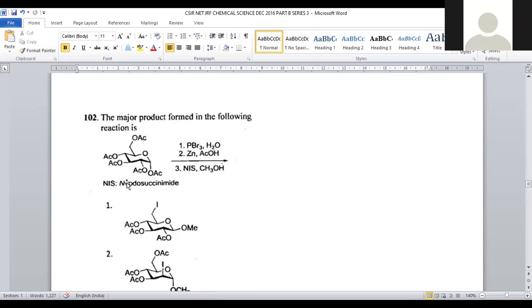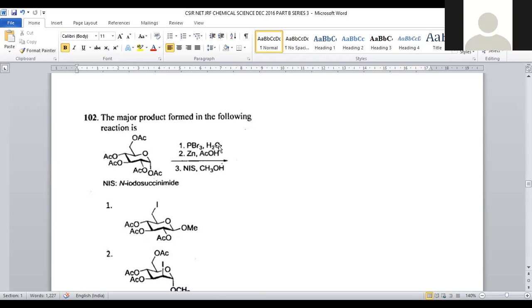Here it is a kind of aldohexose called glucose, existing in the cyclic system, attached with OH functional groups. Now all the OH functional groups present in the cyclic compound will be acylated. If we acylate, how many acyl groups will be generated? 1, 2, 3, 4, 5. A penta-acylated pyranose ring is generated.